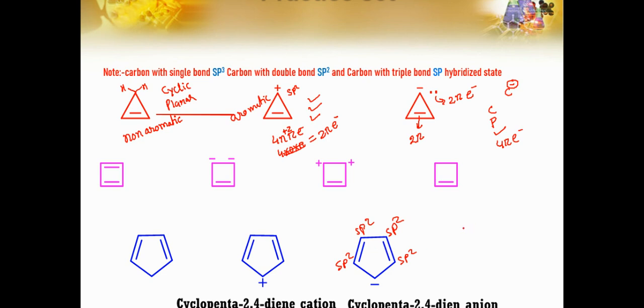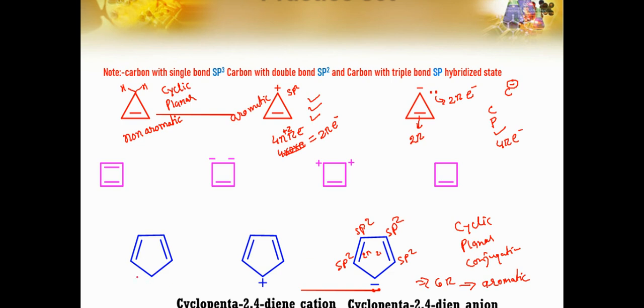Cyclic, yes. Planar, yes. Conjugation, yes. Then, as I told, if it has a negative sign, you have to consider it as 2 electrons. So the pi electrons are 2, 2, and 2, total 6 pi electrons. So it will be an aromatic compound.